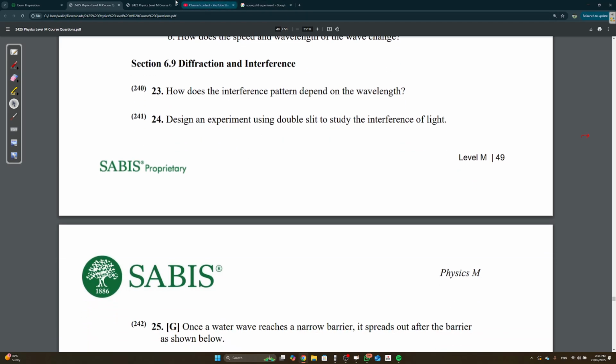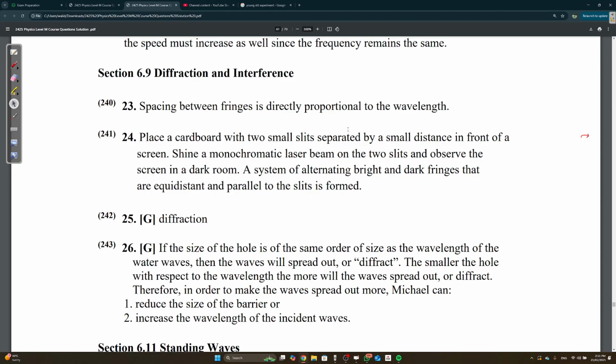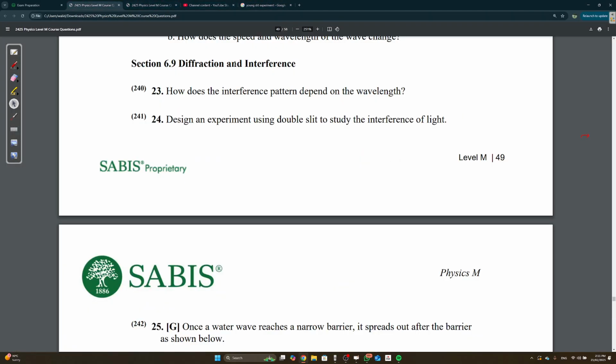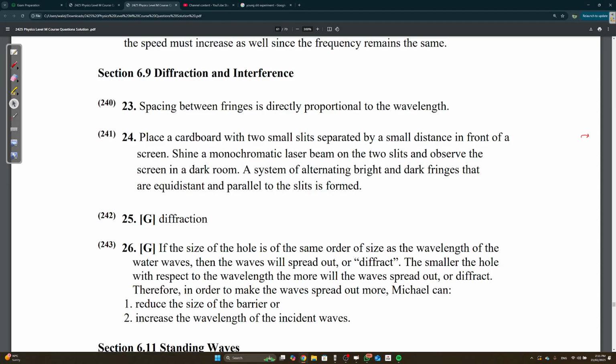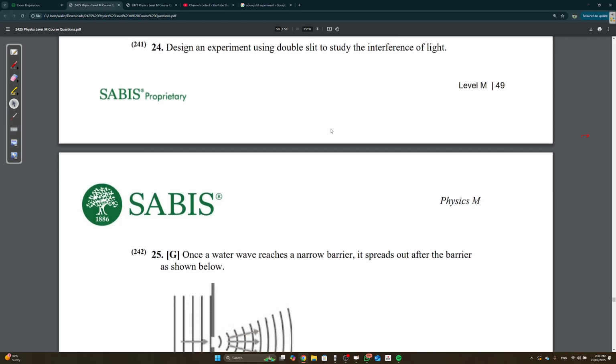Design an experiment using double slit to show the interference of light. Place a cardboard with two small slits, like here, separated by a small distance, in front of a screen. Shine a laser and observe the screen in a dark room. A system of alternating bright and dark fringes that are equidistant is formed. Equidistant is the keyword, and parallel to the slits. Not too hard at all.